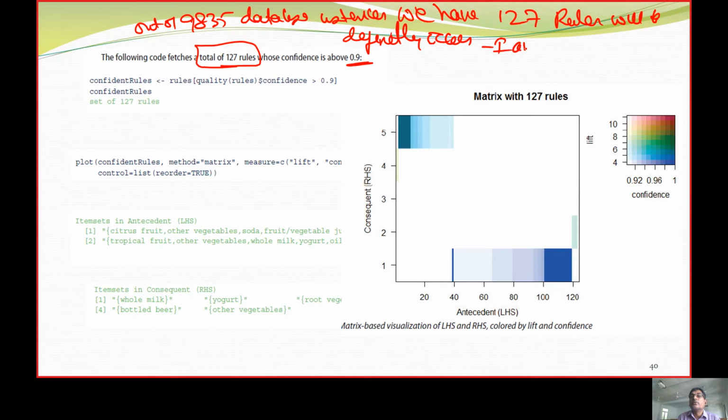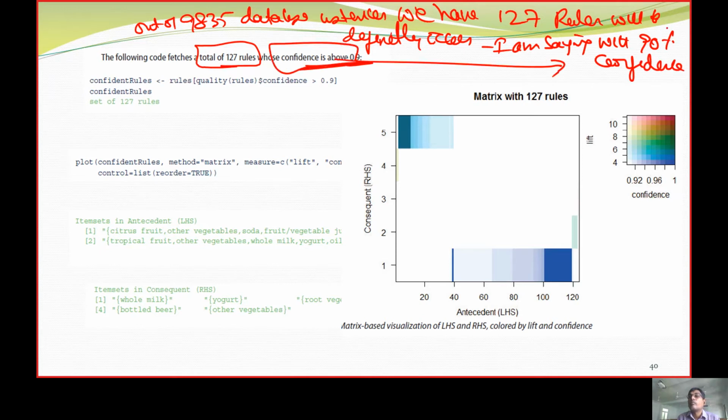I am saying this with 90% confidence and above. What is confidence? Support of x and y divided by support of x. So using this formula, we are going to tell 90% and above.